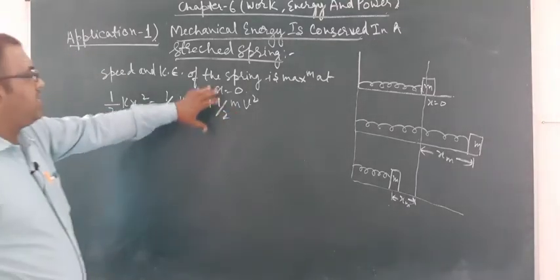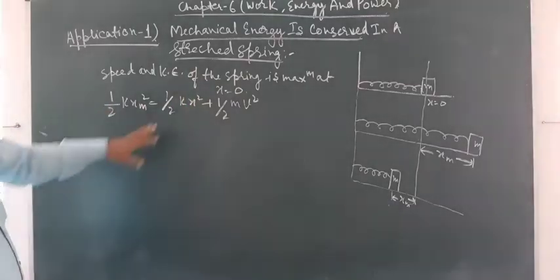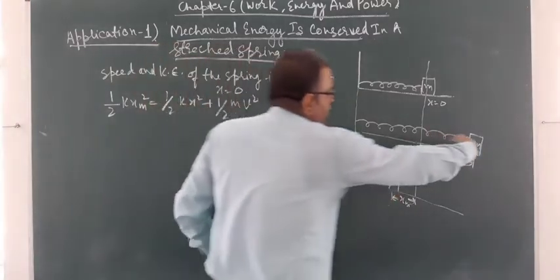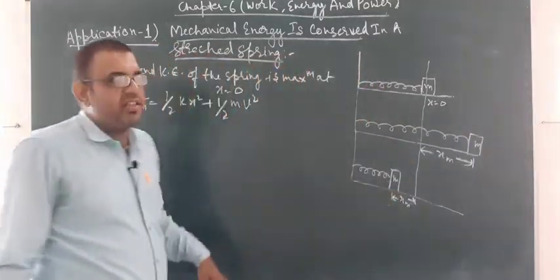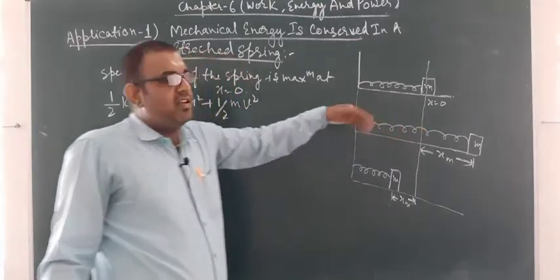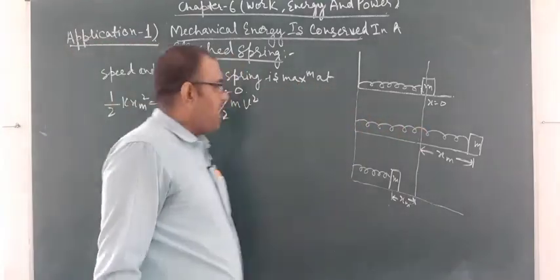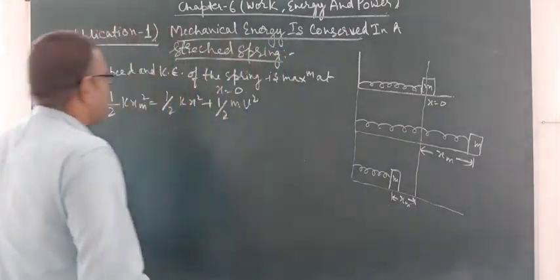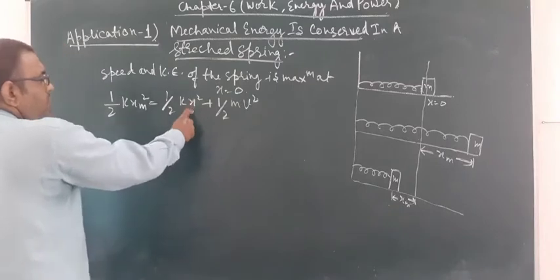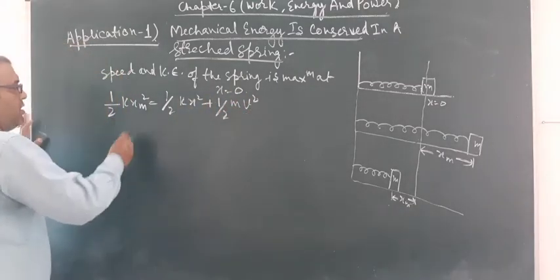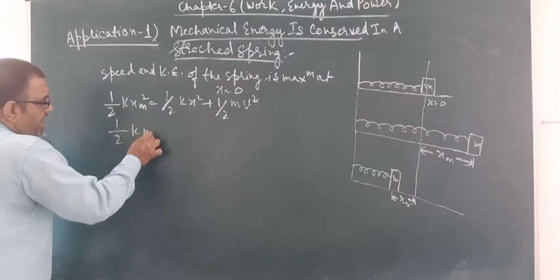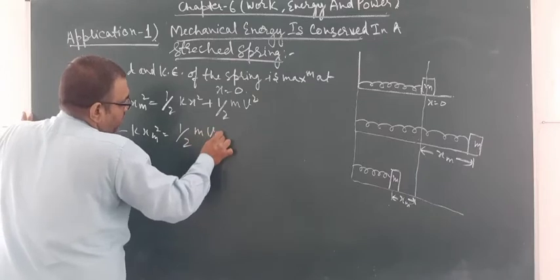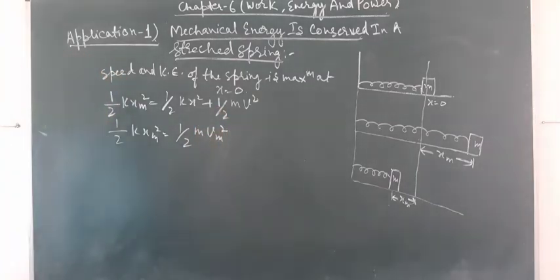The velocity of mass m is maximum when it comes to the equilibrium position, so putting x is equal to 0, we get the maximum velocity: half k xm square is equal to half m vm square.